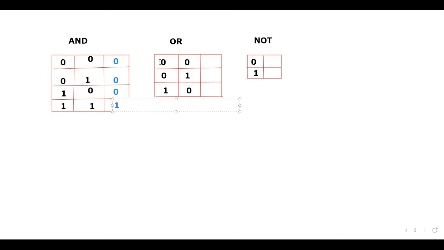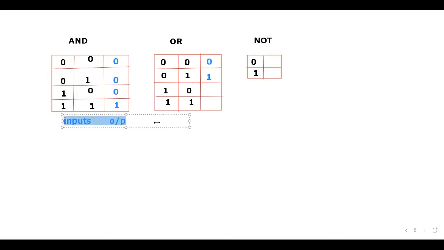Now, when it comes to the OR gate, 0, 0 means what? 0. 0, 1 means what? 1. If one of the inputs is 1, see here, these are the inputs. Let me just write it here: Inputs. And this is the output that you got.